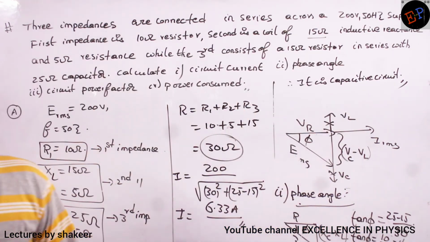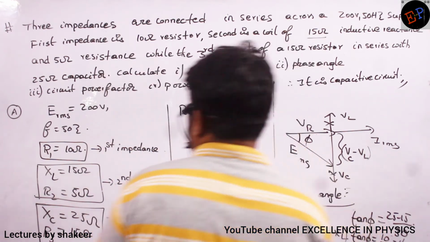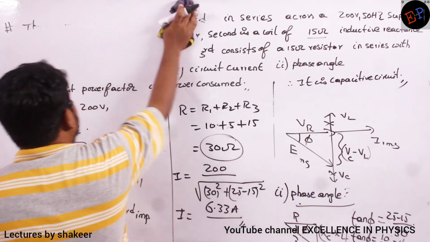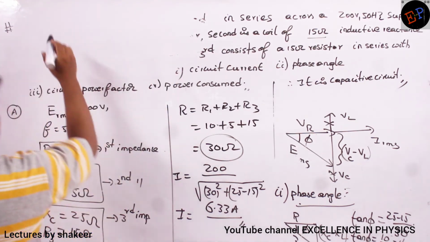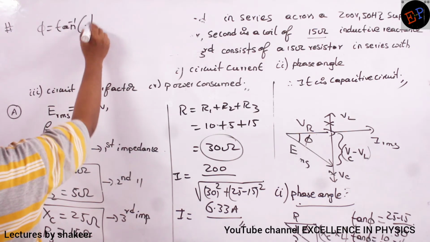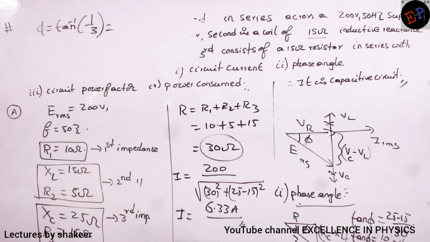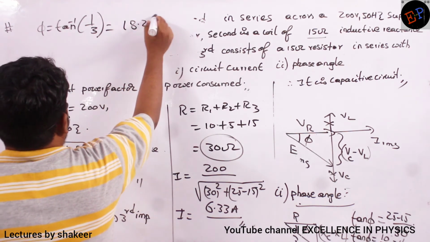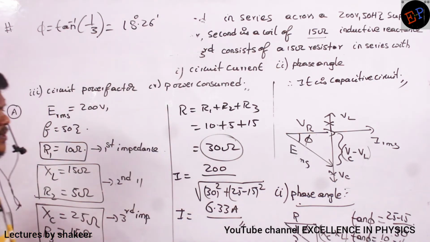Therefore, phi value is tan inverse of 1 by 3. This is my phase angle. So tan inverse of 1 by 3 will be 18.26 degrees. Clear? So that is my second answer.